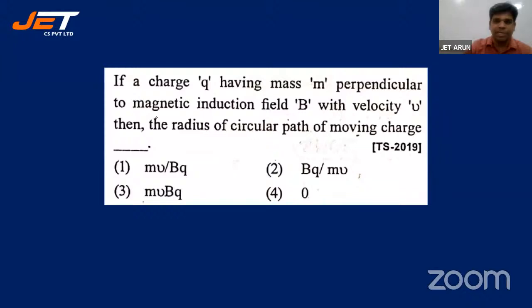If a charge Q has mass M, perpendicular to the magnetic induction field B with a velocity V, then the radius of circular path of the moving charge is.